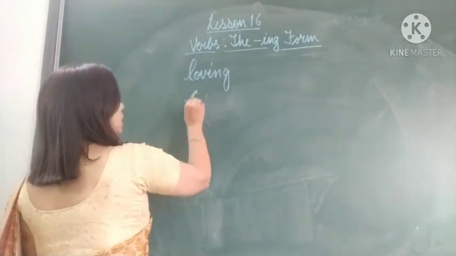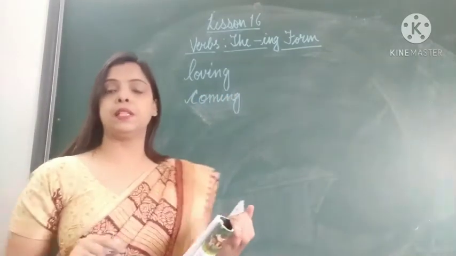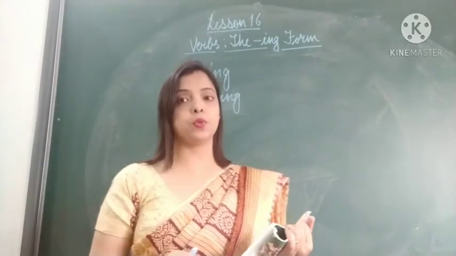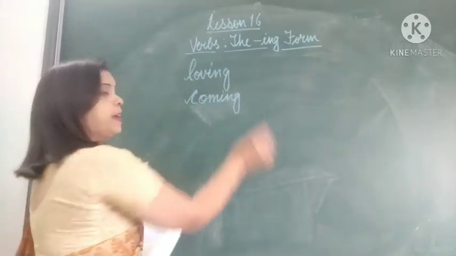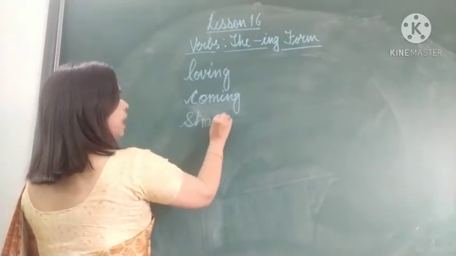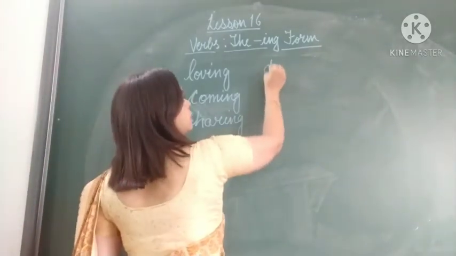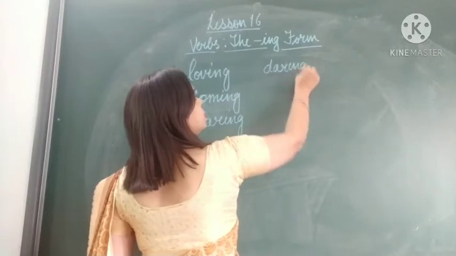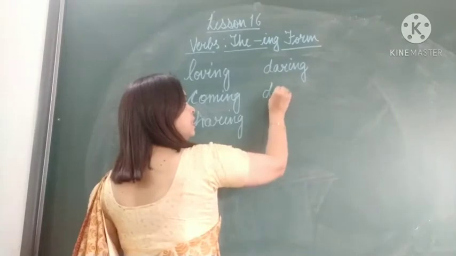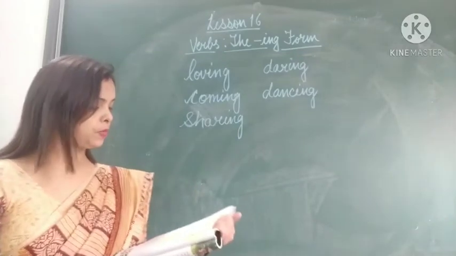Come. COMING. This also children make mistakes. They write COMMING. That is wrong. Don't write double M. COMING is coming. Share. SHARING. Sharing. Then dare. DARING is daring. Dance. DANCING. Dancing.